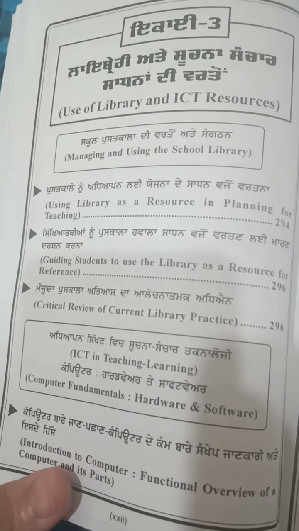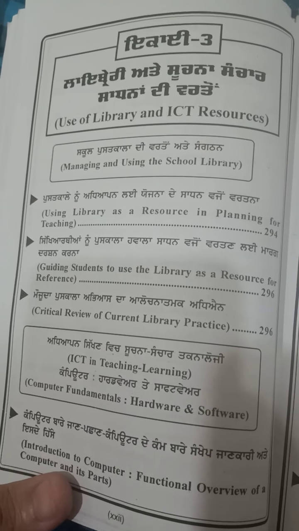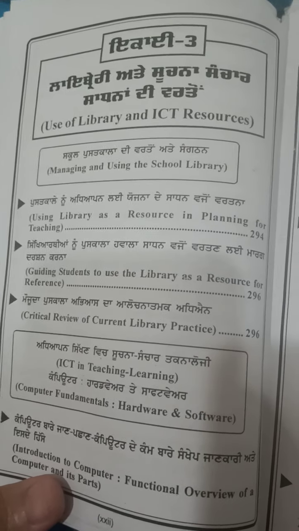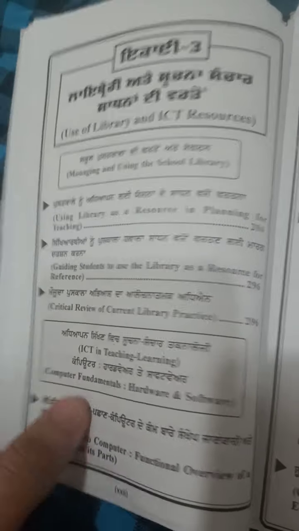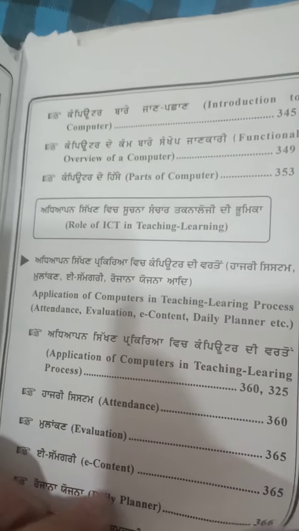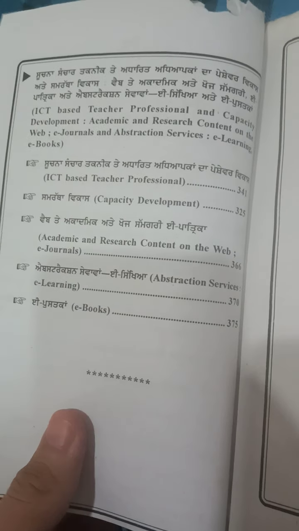Then you can check unit 3, use of library and ICT resources. Using library resource as a resource in planning, guiding students to use the library. Then computer fundamentals and role of ICT in teaching learning. Till abstraction services, e-learning, e-books. You can check this out. Third unit.